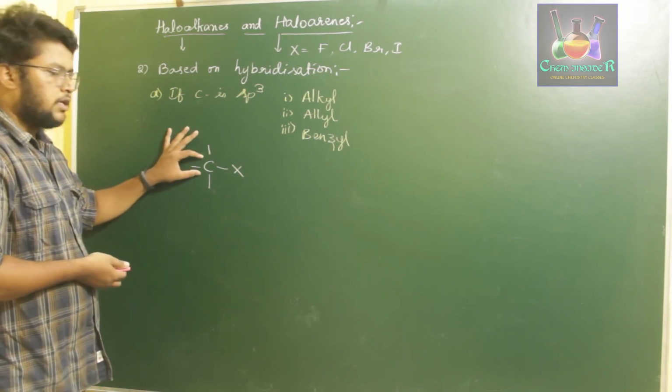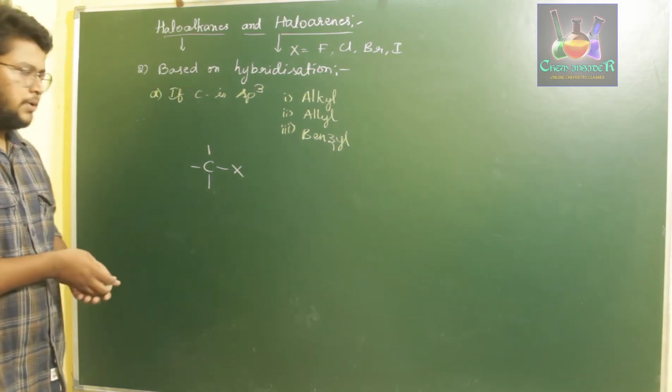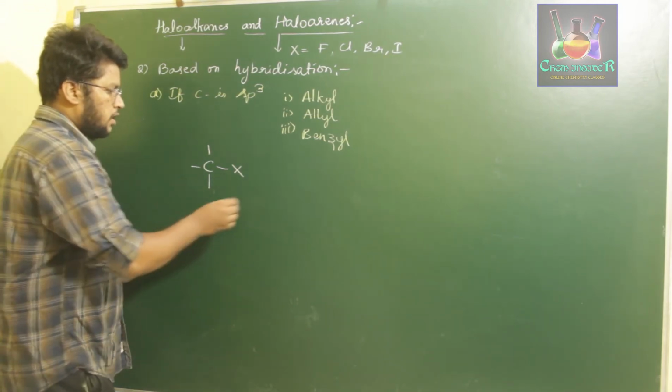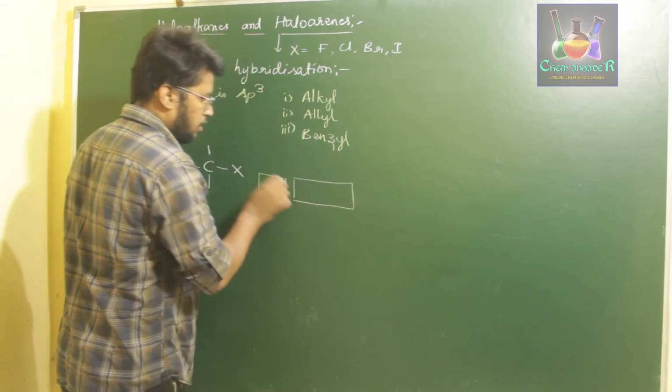So if a carbon atom has just single bonds, then it is called sp3 hybridized carbon. This comes into play using our electronic configuration of carbon.